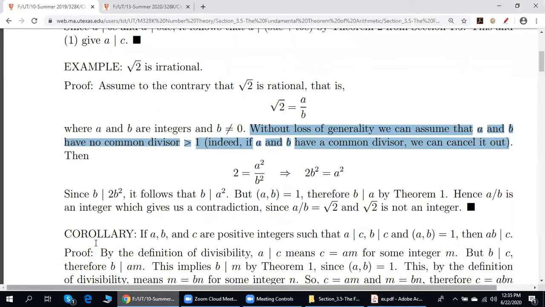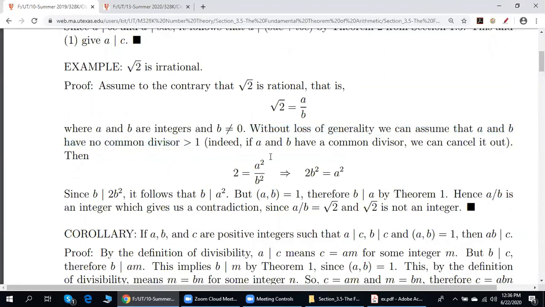So, sentence number 1 and sentence number 2 here are the same as sentence number 1 and sentence number 2 here. So, as before, we assume to the contrary that the square root of 2 is a rational number. Without loss of generality, we assume that a and b are relatively prime.